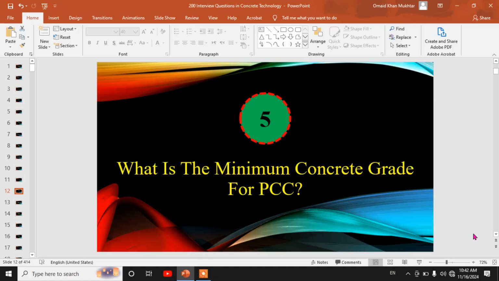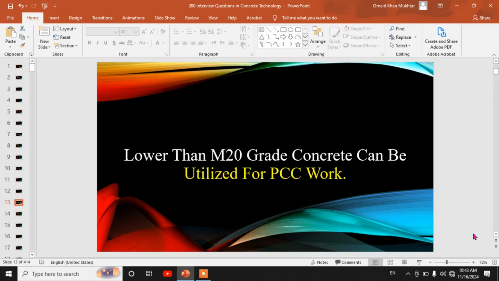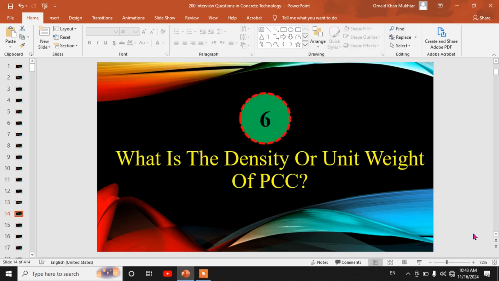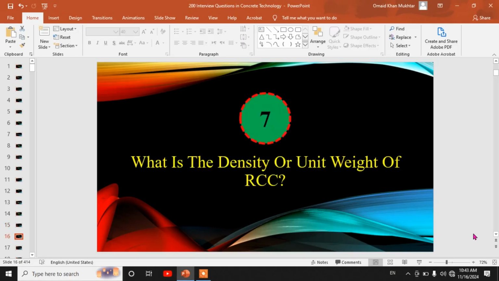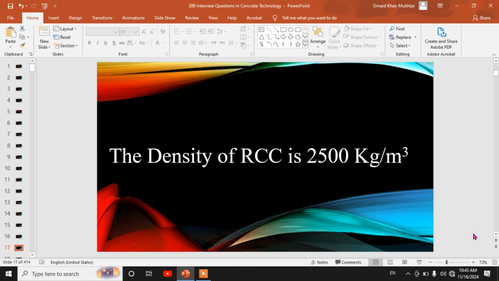Fifth, what is the minimum concrete grade for PCC? Lower than M20 grade concrete can be utilized for PCC work. Sixth, what is the density or unit weight of PCC? The density of PCC is 2400 kg per cubic meter. Seventh, what is the density or unit weight of RCC? The density of RCC is 2500 kg per cubic meter.